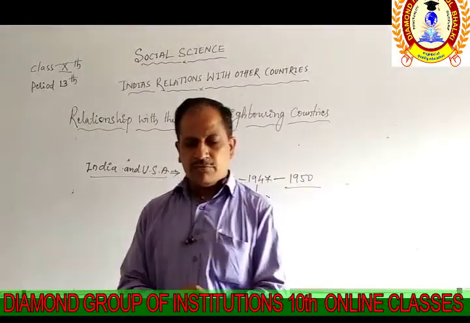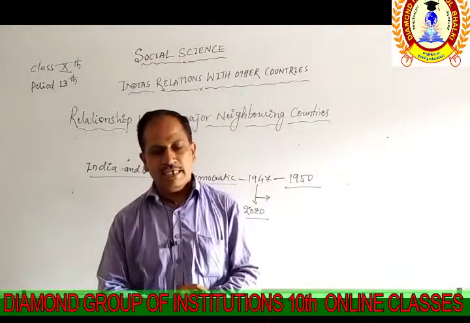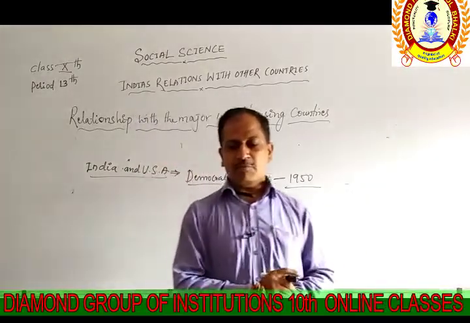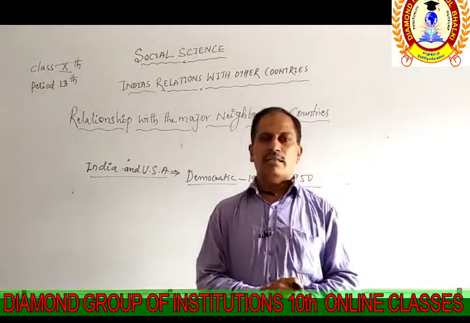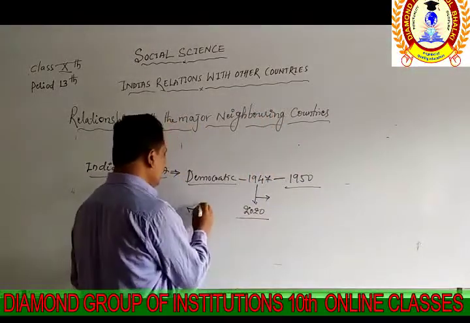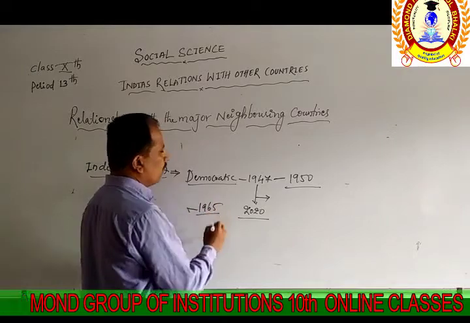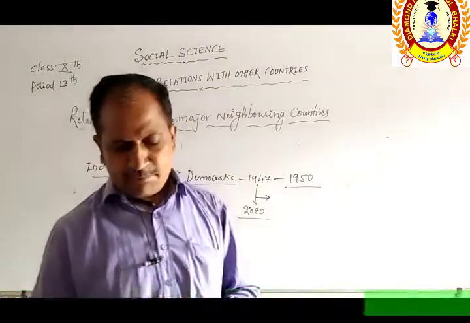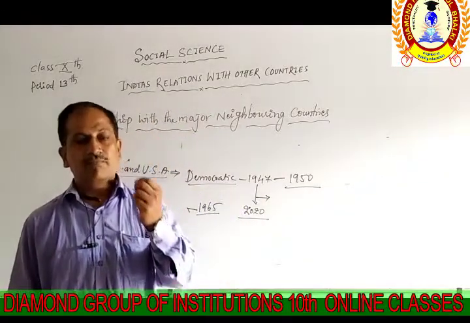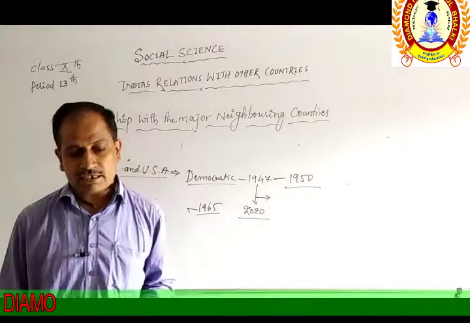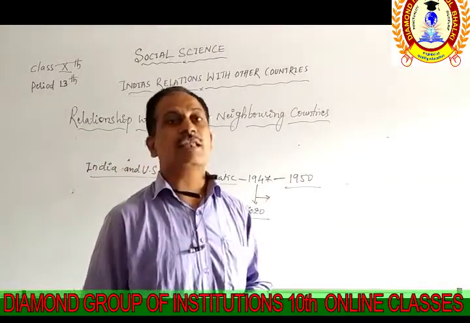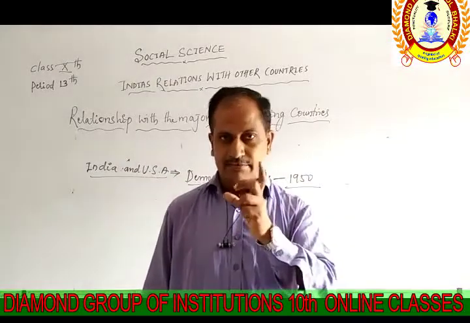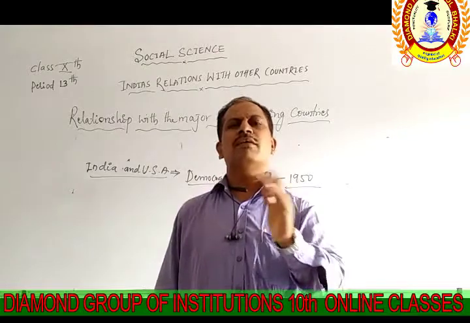Now, the next point: the USA supported India in the 5-year plan, and the USA extended support during the Indo-China war that happened in 1965. There also we find help and support from the USA. And the next point: after 1965, the political leaders of the USA extended their support toward Pakistan in between. So we are finding a change.